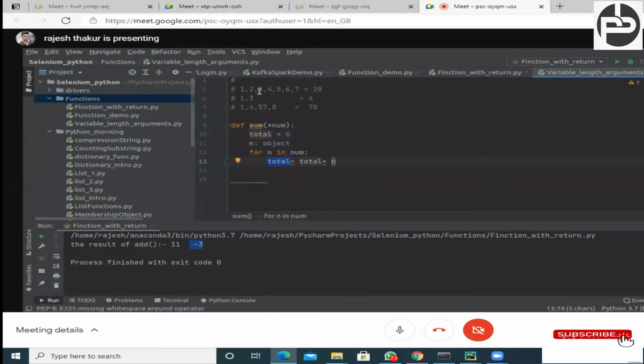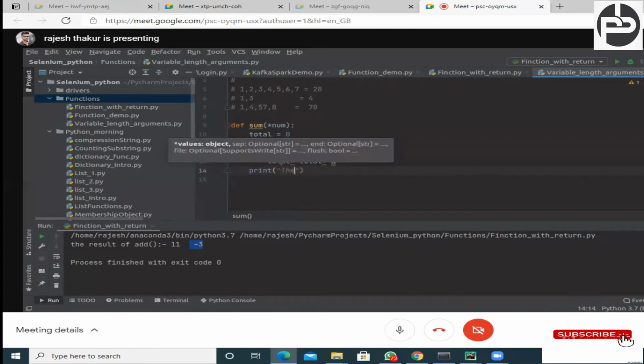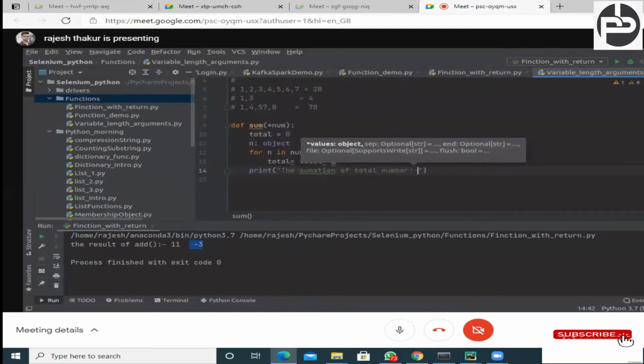Again the third time n will point to 3, and this 3 will come here, and total plus 3 means 3 plus 3, it should be 6, the new value of total. Like this it will happen until we have iterated through all the numbers. And after the iteration, I can print the summation of total number is, comma, total. That's all.